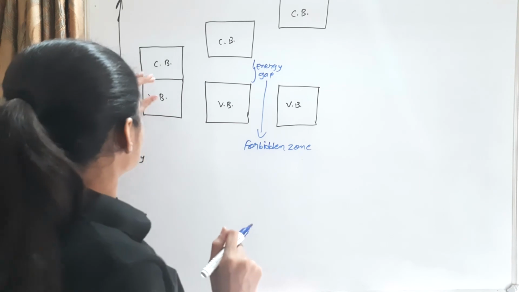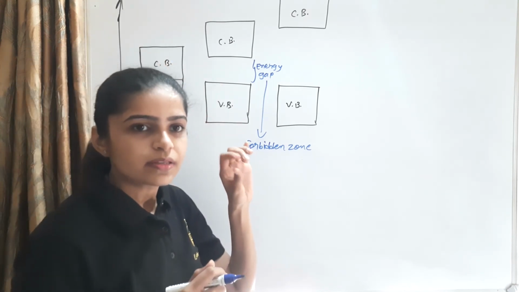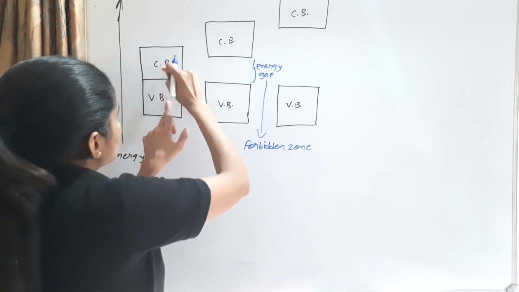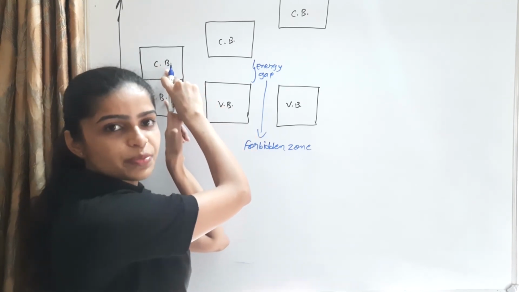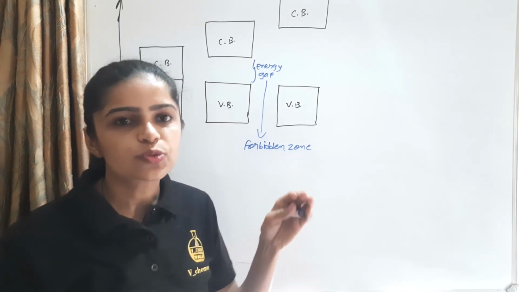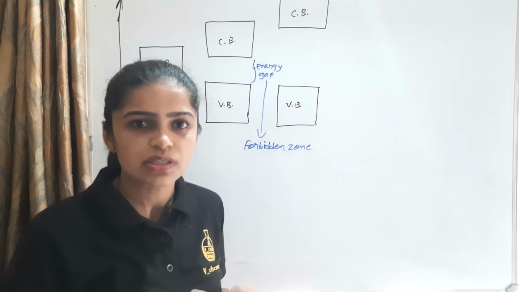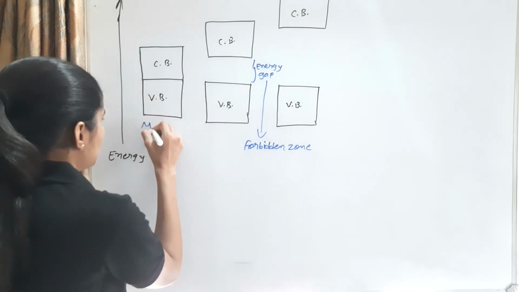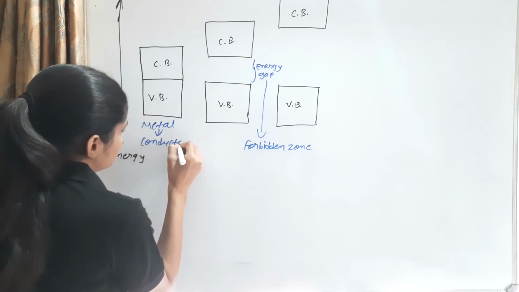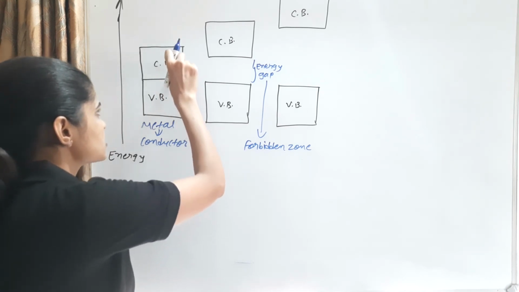In a conductor, the energy gap between the valence band and conductance band is 0. That means the electrons of the valence band easily move towards the conductance band, so it easily gives conductivity. This is known as a metal, and it is the conductor.